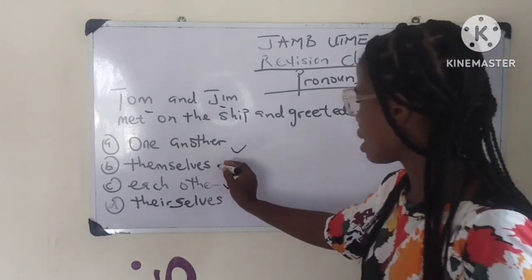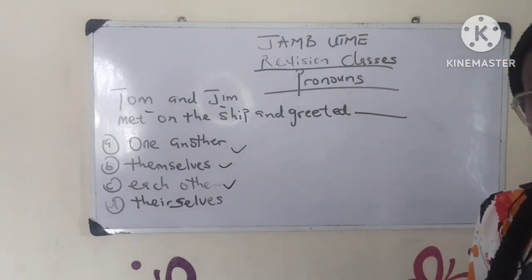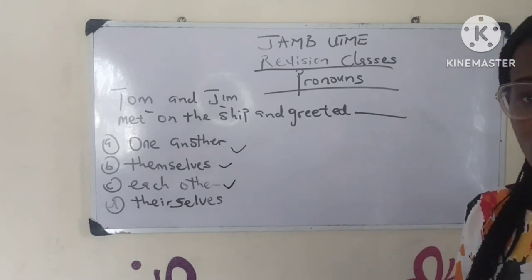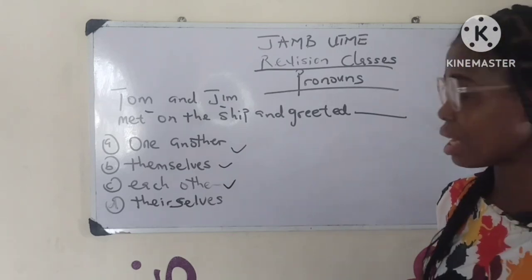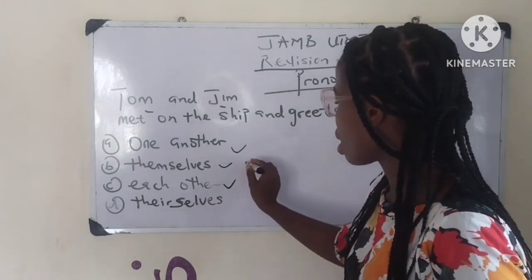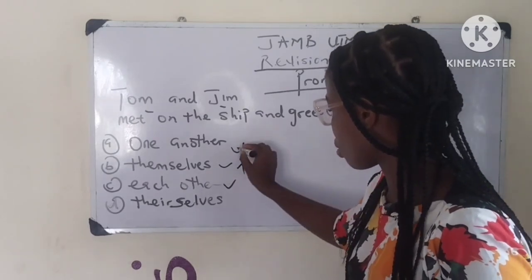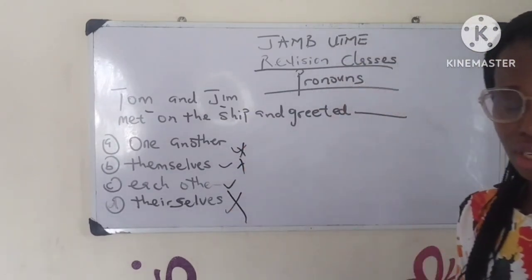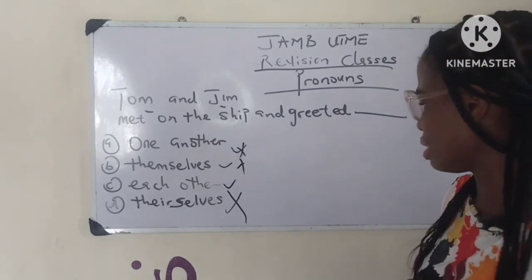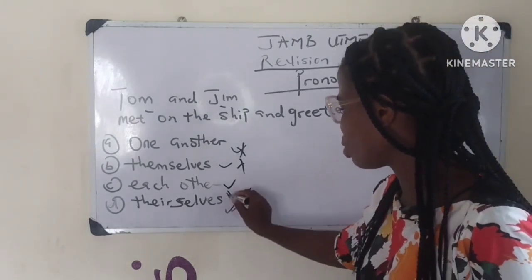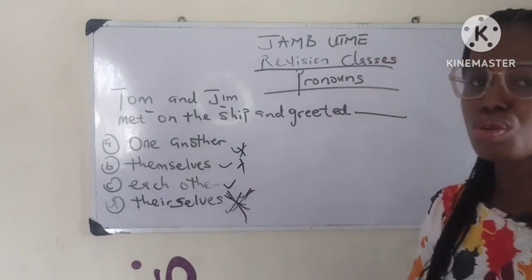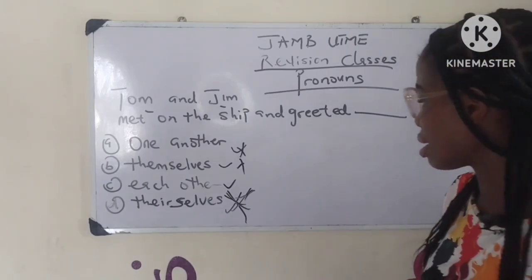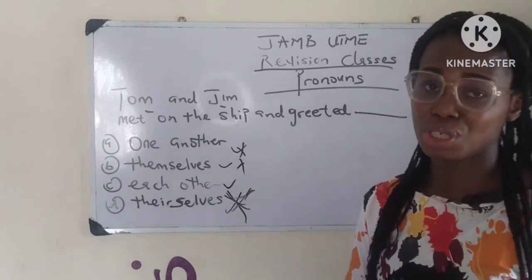Now, themselves is a reflexive pronoun. We learned it in class today and talked about it in detail, so this is incorrect. Also, there is simply no word like themselves in this context. So the correct answer is option C.